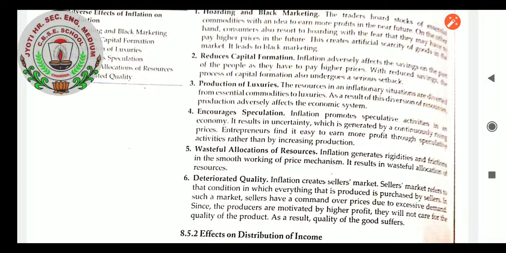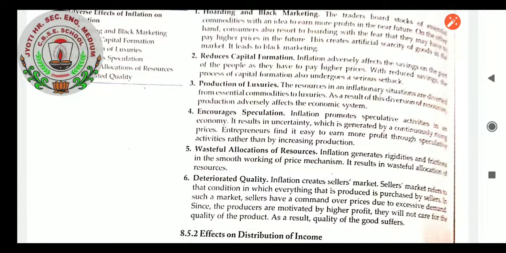Encourages speculation. Inflation promotes speculative activities in an economy. It refers to uncertainty which is generated by continuously rising prices. Entrepreneurs find it easy to earn more profit through speculative activities rather than by increasing production.